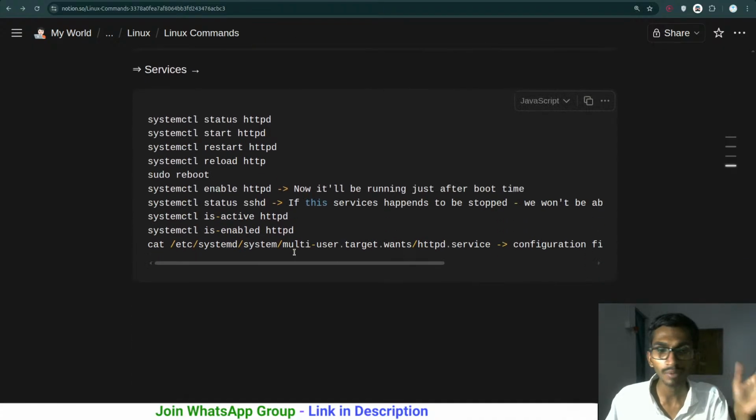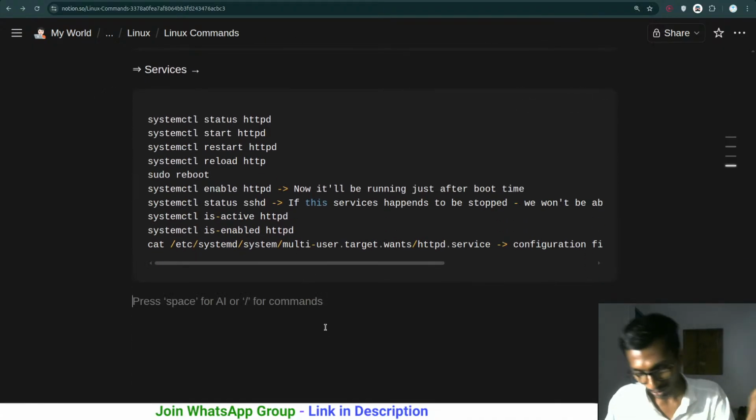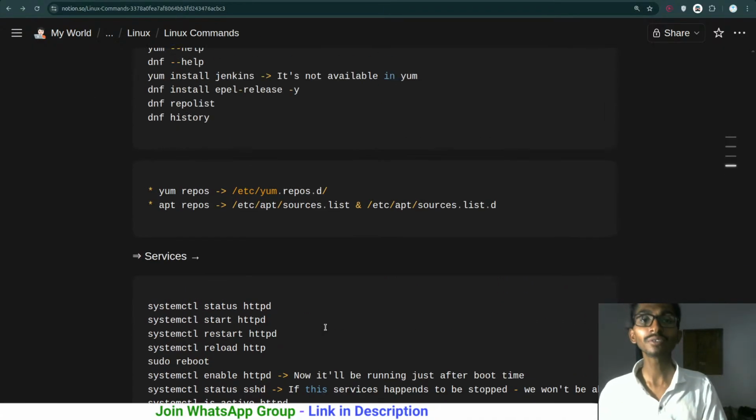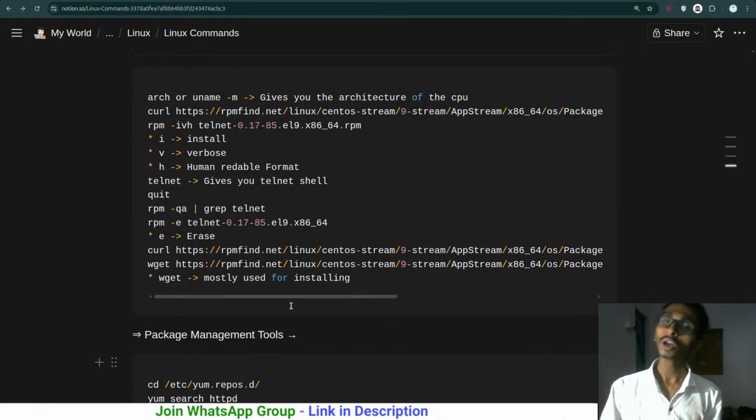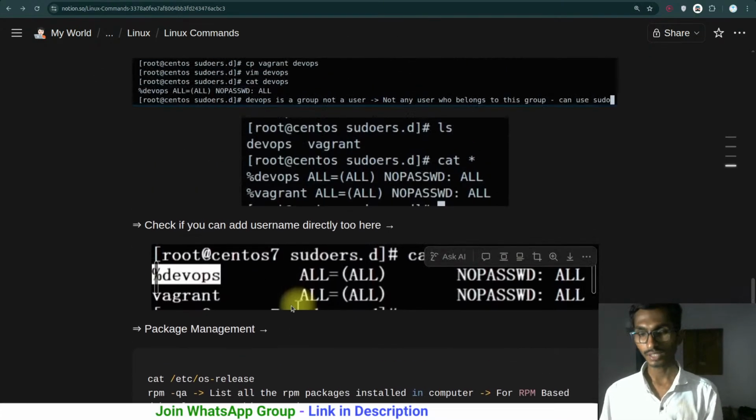So I have made my notes somehow, but now I have to go through all these commands. We will be getting it done very soon. The thing is that I have to explain each and everything in the best way possible. So yeah, we will be doing it, and this is how it's going to be going on.